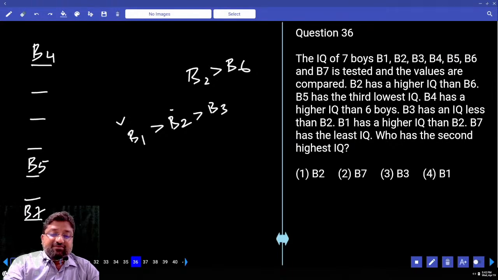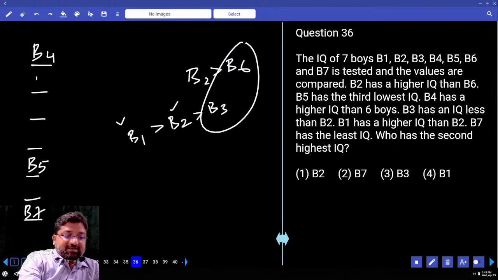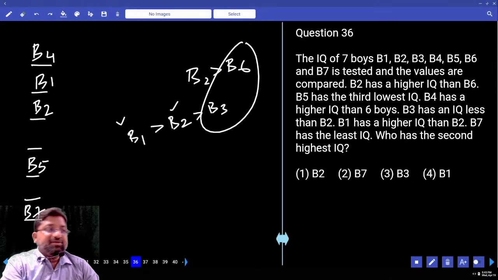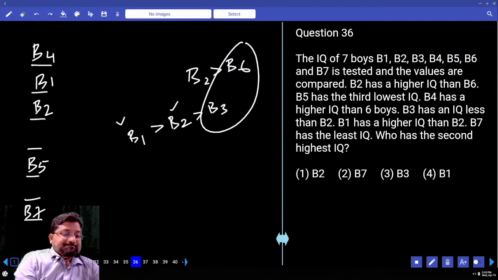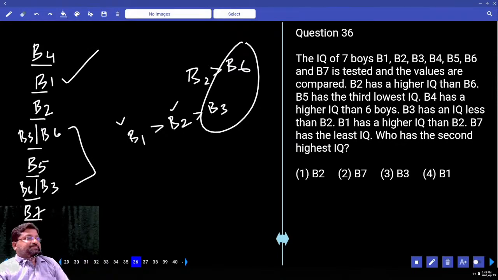After B1 you have B2. After B2 you have B6 and B3. How many places are left out? 4 places, and those 4 places are for these 4 people. So pakka, this is B1, this is B2. These two positions are not sure. It can be B3 or B6. But what is the question? Least bothered with these two, because the second highest is B1. Clear?